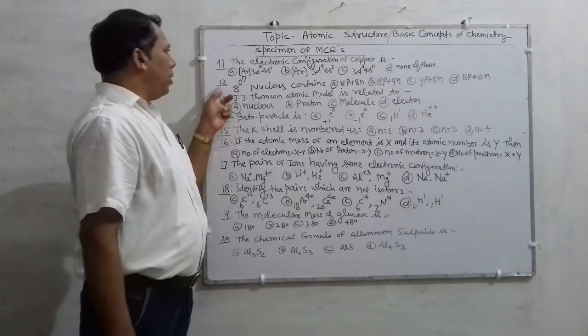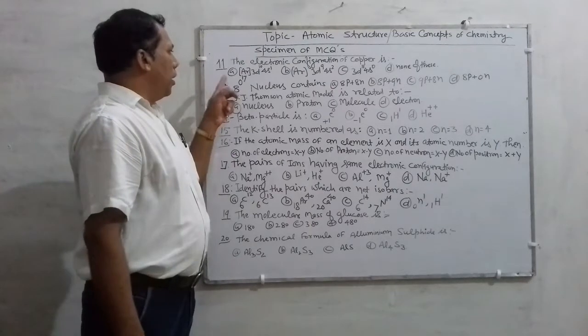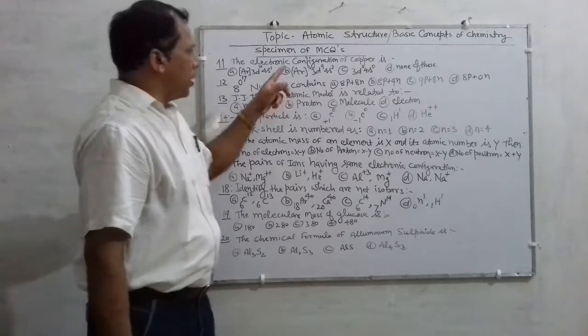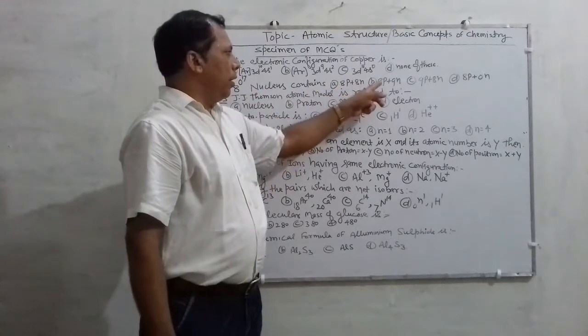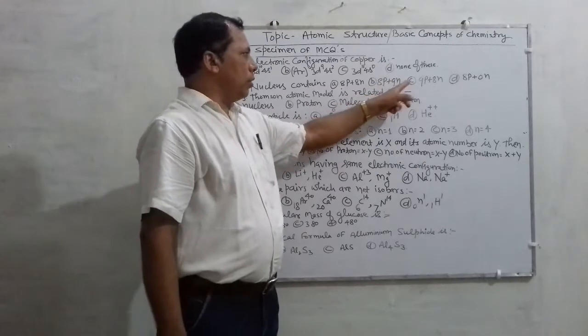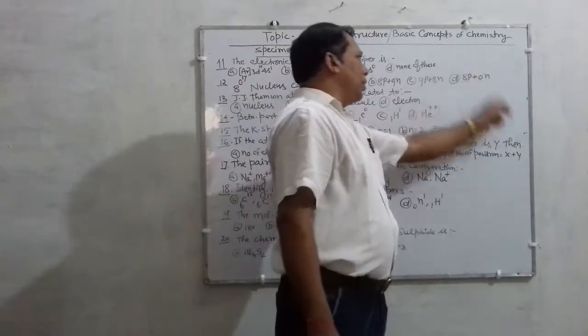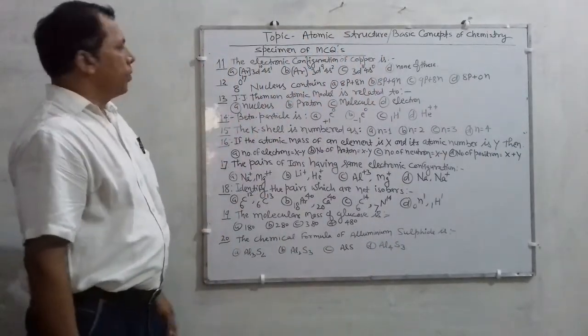Okay, question number 12 is also a very tricky question. 8O17 nucleus contains 8 proton and 8 neutron, 8 proton and 9 neutron, 9 proton and 8 neutron, or 8 proton and 0 neutron. So you have to find out which is the correct answer.